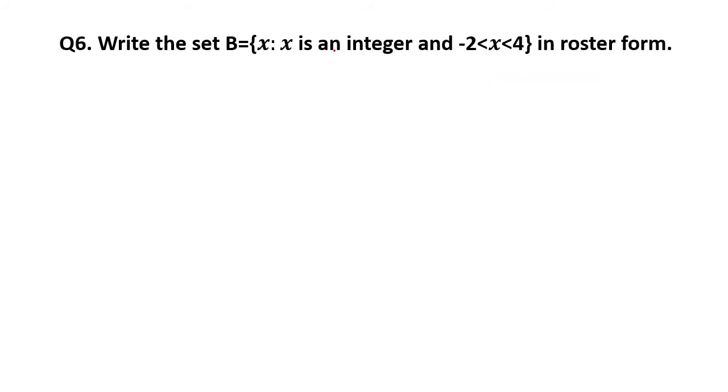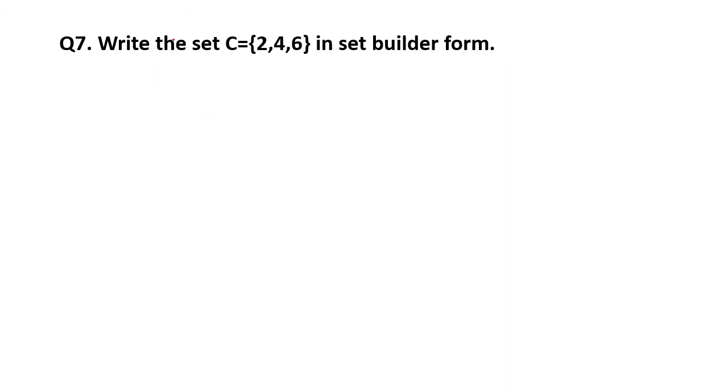So question number 6: write the set of x such that x is an integer and minus 2 is less than x is less than 4 in roster form. The set will be like this: B equal to minus 1, 0, 1, this much. Because these inequalities are only strictly less than, so I have written this. Clear? Next, write the set 2, 4, 6 in the set builder form.